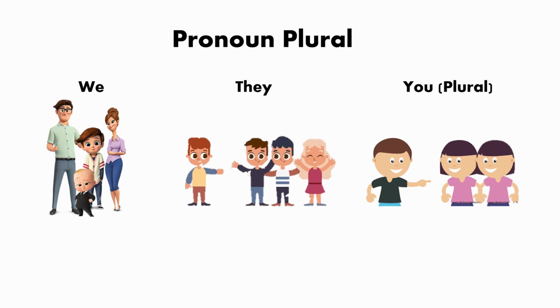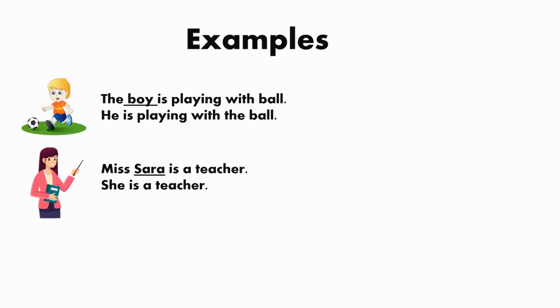When she enters the class, she says, kids, you have done a great test. You have done neat work. It means that all the students in the class are mentioned. Not only one, not only two, not only three. Okay? Now look at the examples here. In these examples, we changed noun to pronoun.